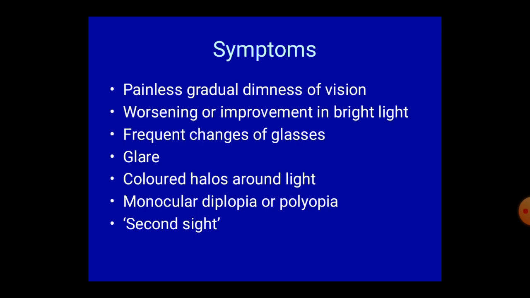When there is central lentil opacity, in that case, during pupil constriction due to bright light, there will be dimness of vision. In these cases, where pupil becomes dilated in low light, patient vision is better.